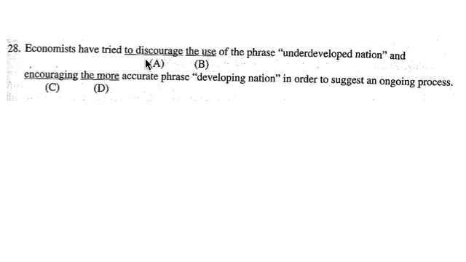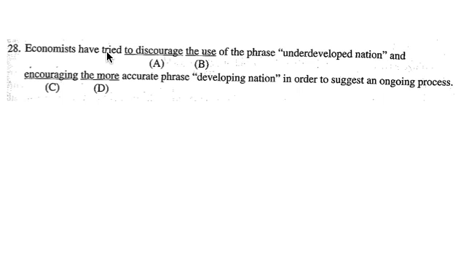Underdeveloped nation and encouraging the more accurate phrase. Yeah, that's okay. The more accurate phrase. They're trying to tell you not to say this one, and they're trying to tell you to say this one. So this is sort of a comparison. And if you really look closely, I think you're going to catch it. We kind of did one like this earlier.